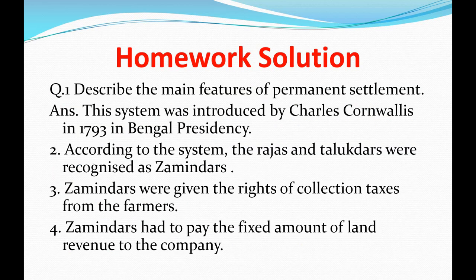Next one. Now we will have a discussion on the homework solution. First question: describe the main features of permanent settlement. As we have revised today also, the system was introduced by Charles Cornwallis in 1793 in Bengal Presidency. According to this system, the Rajas and Talukdars were recognized as Zamindars, and Zamindars were given the right of collecting taxes from the farmers. Zamindars had to pay a fixed amount of land revenue to the company. Means zamindars collected the taxes from the farmers and paid to the British government.